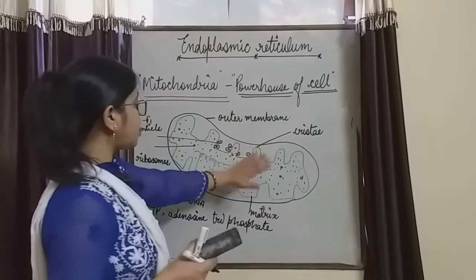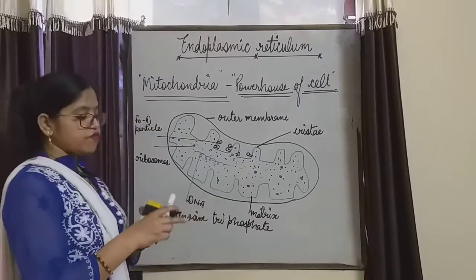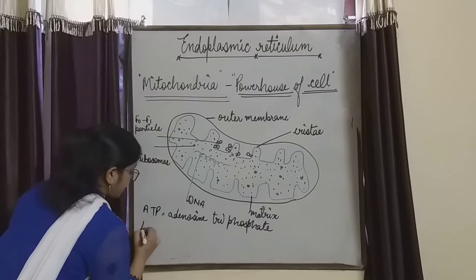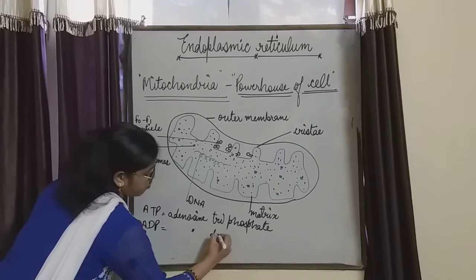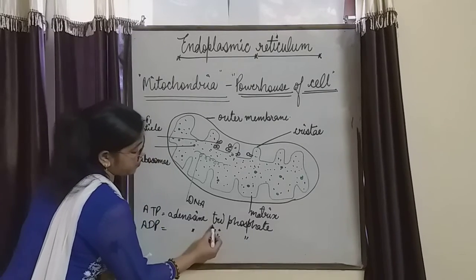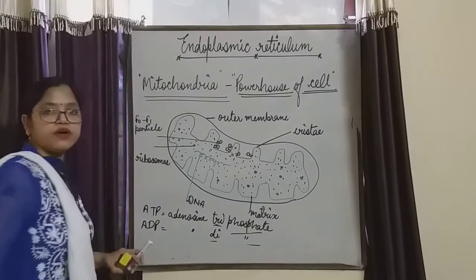So this is all about the mitochondria, and this is ATP. One of the important forms of energy is also known as ADP, adenosine diphosphate. It is only the difference of 2 or 3 molecules of phosphate group, right?